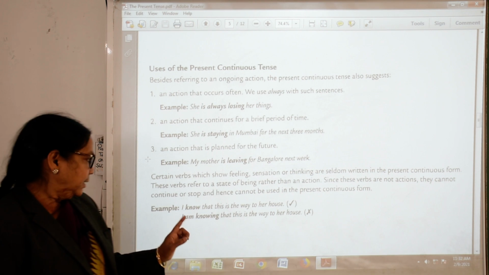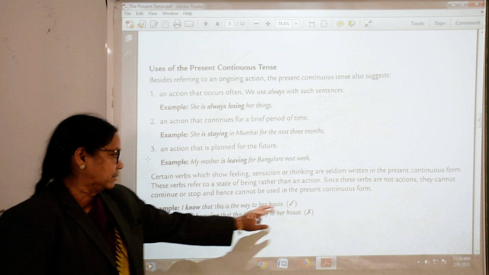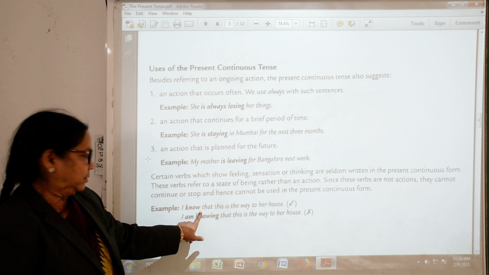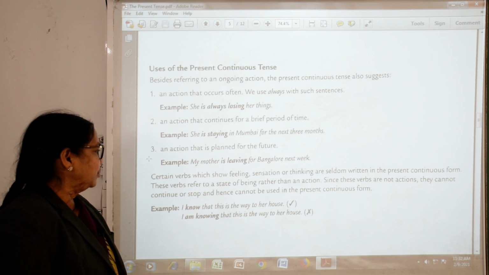It is correct, but I am knowing that this is the way, that is wrong. See, it is put wrong here. I am knowing, no, I know that. Okay, now we will move further.